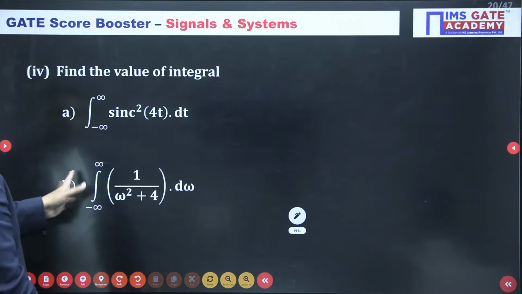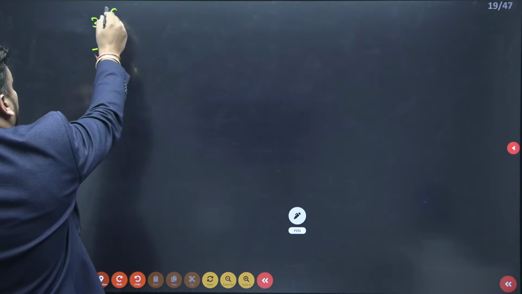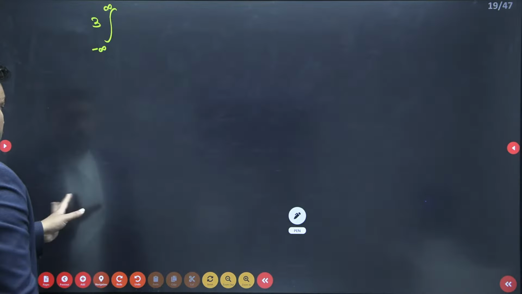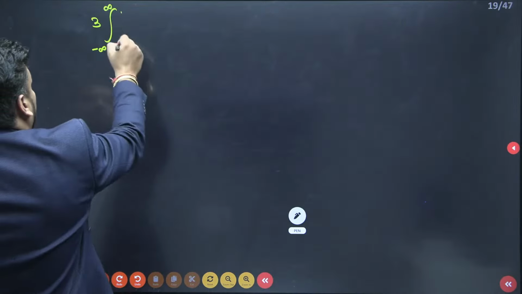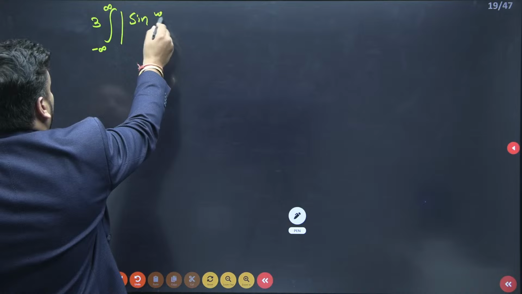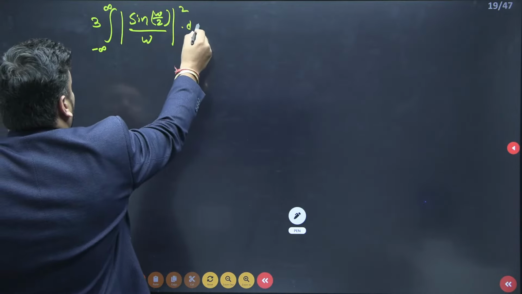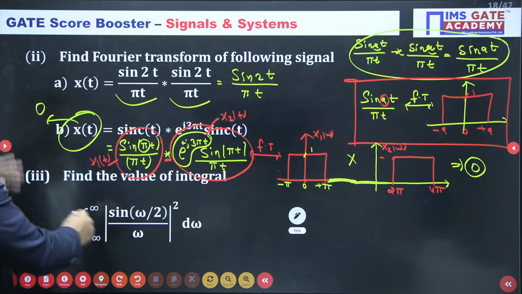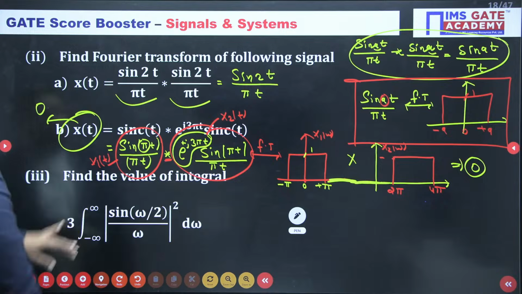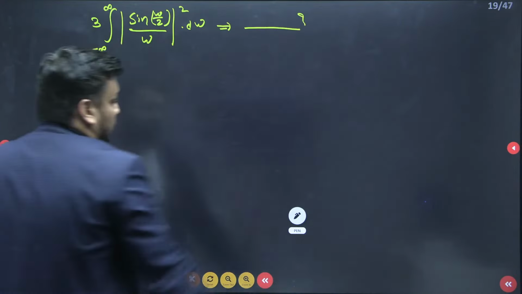The question is: 3 times the integral from minus infinity to infinity of the mode of sine of omega by 2 upon omega, whole squared, d omega. I think this is the question, guys. Look once: the integral from minus infinity to infinity of sin(omega/2) upon omega, mode whole square, d omega, and it is asking for the value of this integral.